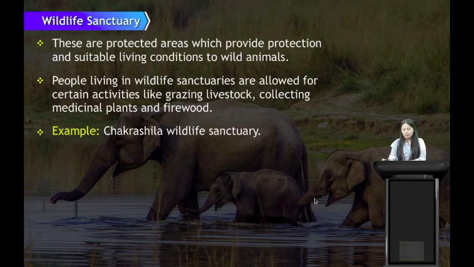Now students, can you give me some examples of wildlife sanctuary from Nagaland? Yes students, we have Fakim Wildlife Sanctuary, which is located in Kifiri. We have Pulebadze Wildlife Sanctuary, which is located in Kohima, and we also have Singfan Wildlife Sanctuary, which is located in Mon. Okay, so this is what wildlife sanctuary means.